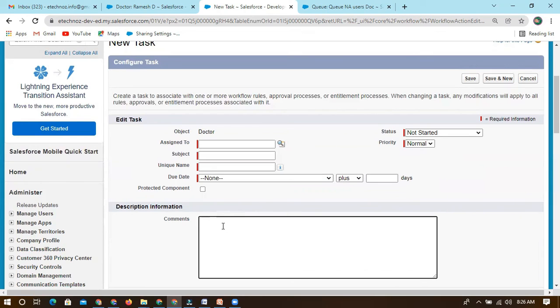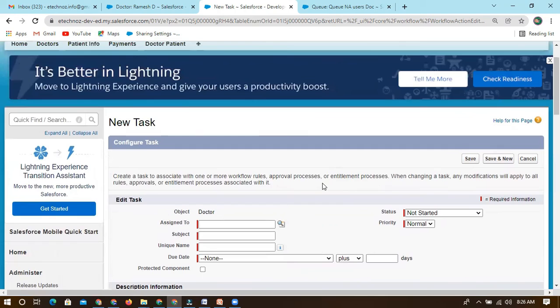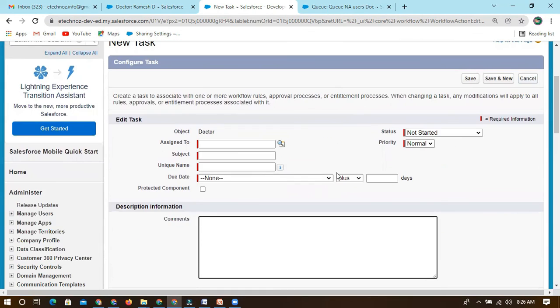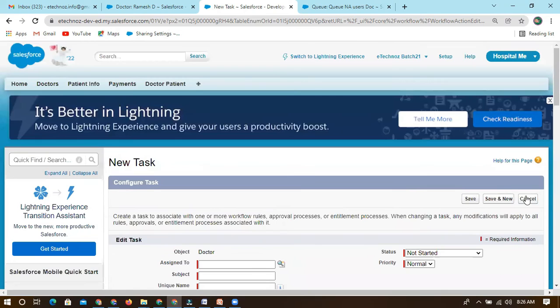Likewise, they can delete the data. We can mention the comments, so that the user can go to that record and perform some action. You can delete, or you can update something. So this is one way, we can go with the task based.